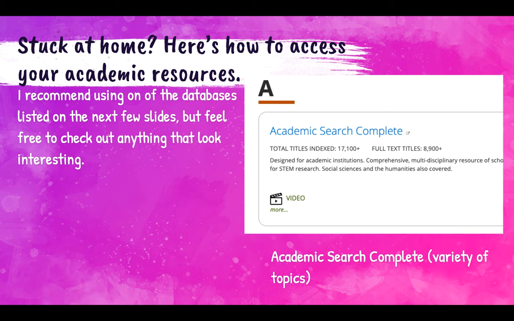Ms. Curry went over a lot of these databases in class, but I just wanted to remind you of them quickly. I like Academic Search Complete because it has a wide variety of topics. It pulls from all sorts of different resources, all sorts of journals, so you have the widest range of information that you could find.